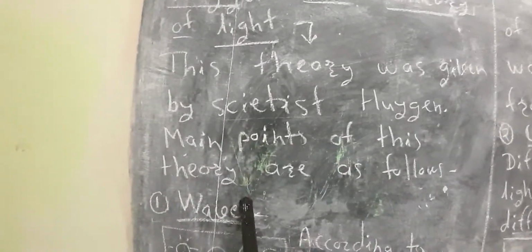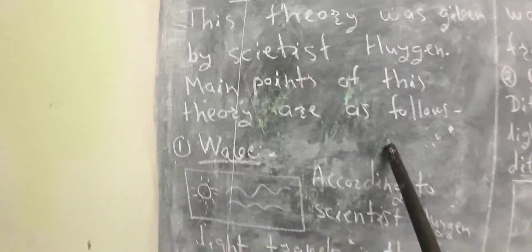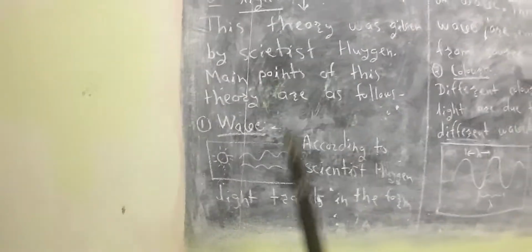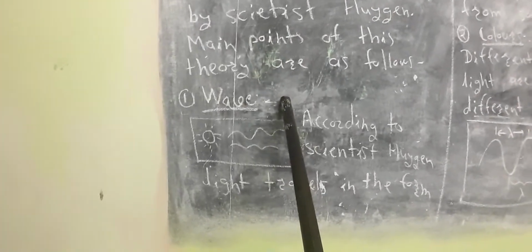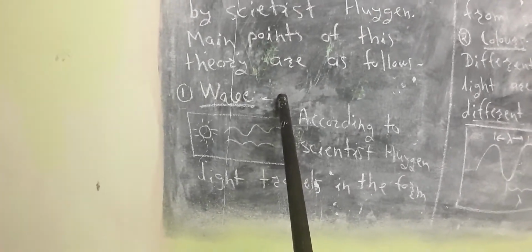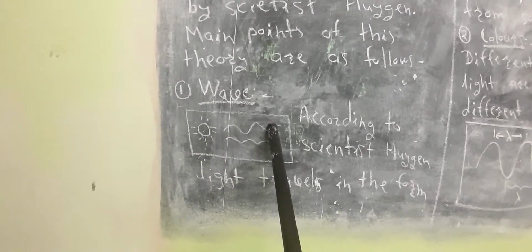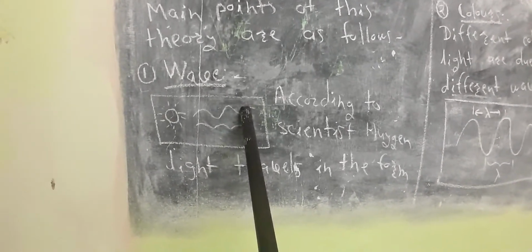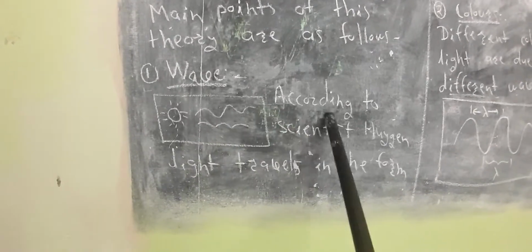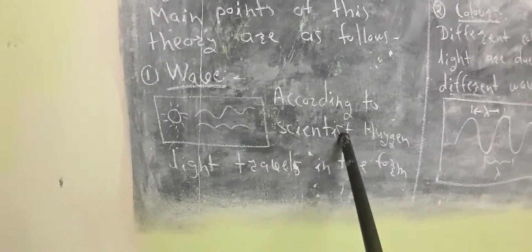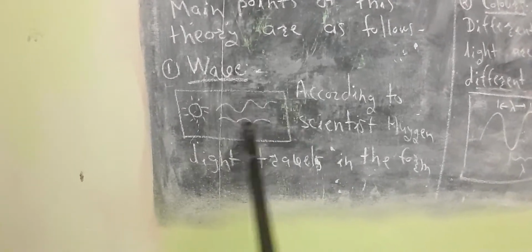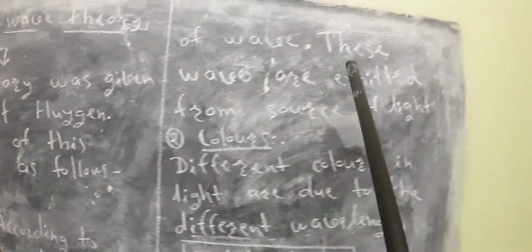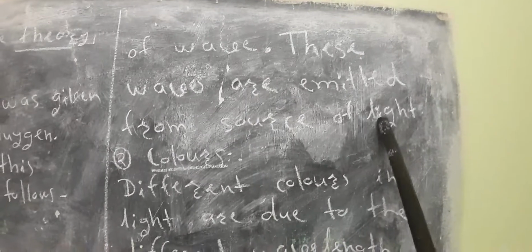The main points of this theory are as follows. First concept, the concept of wave. Let us see what is the imagination, what is the thought, what is the concept about light. So the first point is wave. We have seen the concept of wave in previous standard. The wave, transverse wave, is like this. So according to scientist Huygens, light travels in the form of waves. So waves are emitted from the source of light.